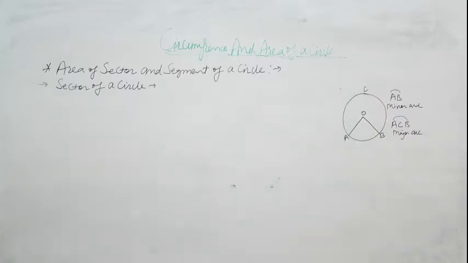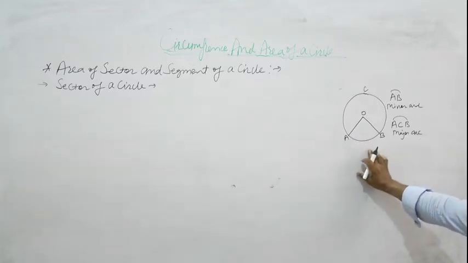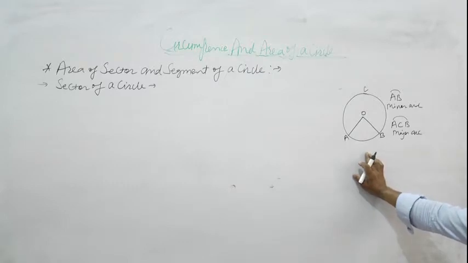So there are two types of arc, minor arc and major arc. So arc is the part of circumference. Clear? Now we study sector of a circle.